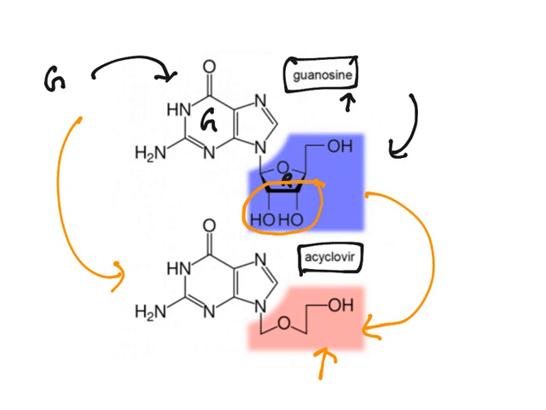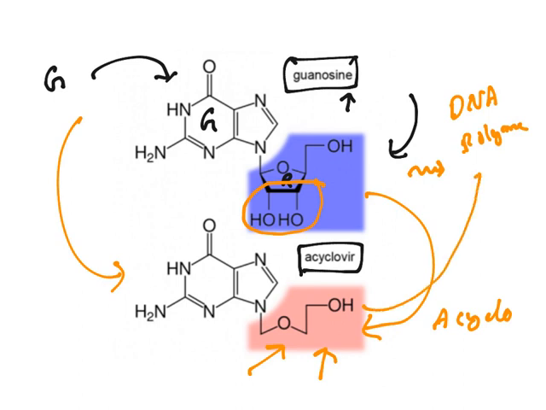That is why it is called acyclo, without a cycle. Because of this structural similarity, it interferes with viral DNA replication and inhibits the viral DNA polymerase enzyme. Acyclovir goes into the viral DNA but inhibits chain elongation, and that is the mechanism of action of the majority of antiviral drugs.